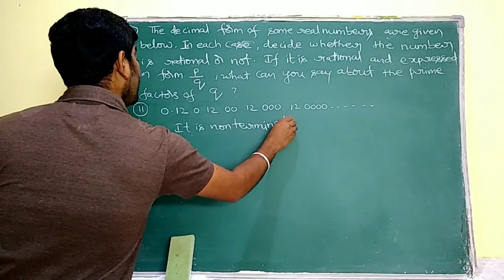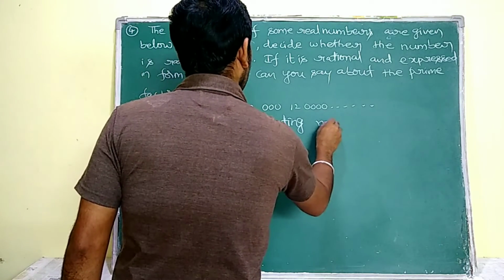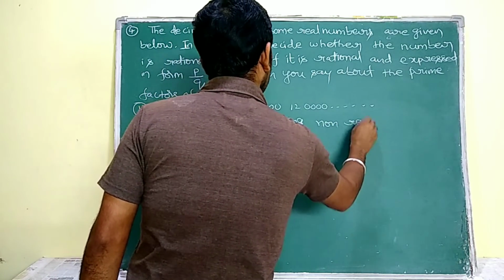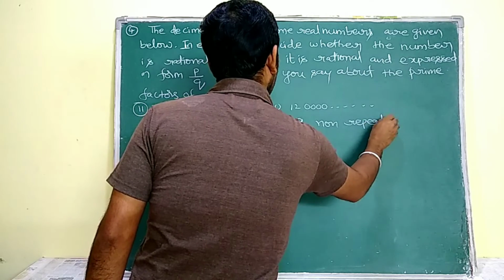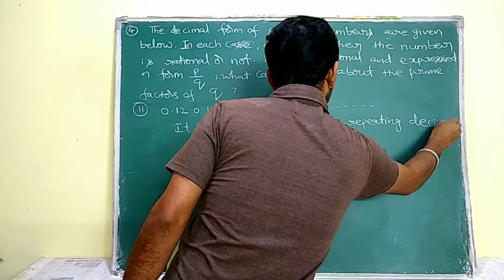It is a non-terminating, non-repeating decimal.